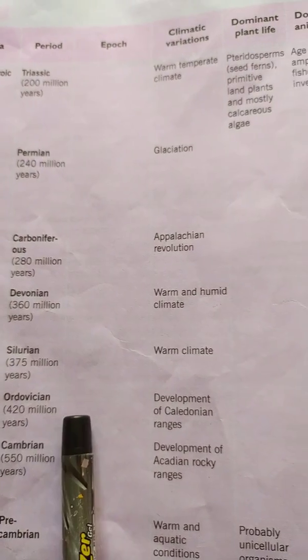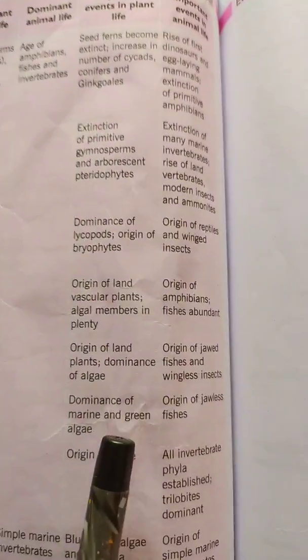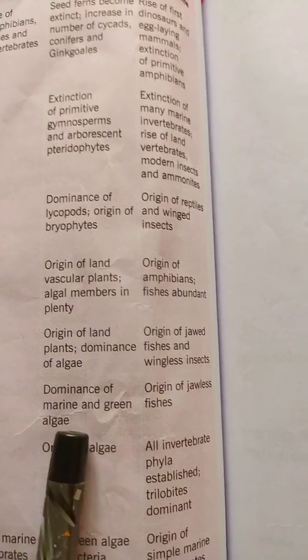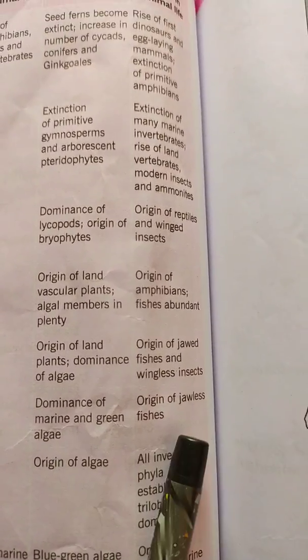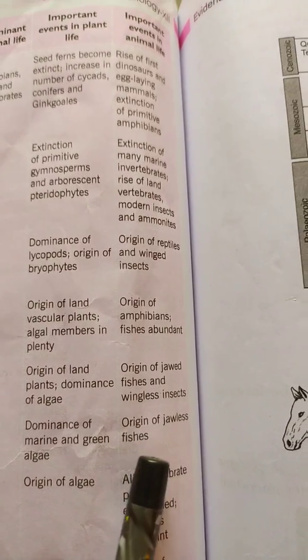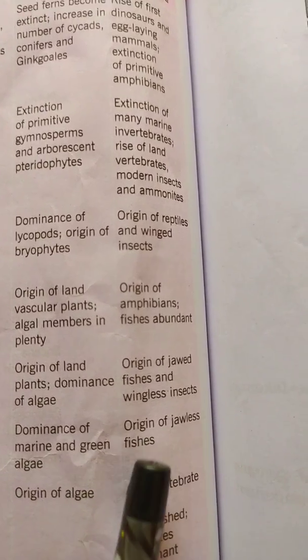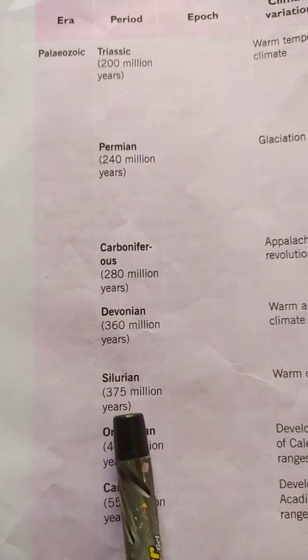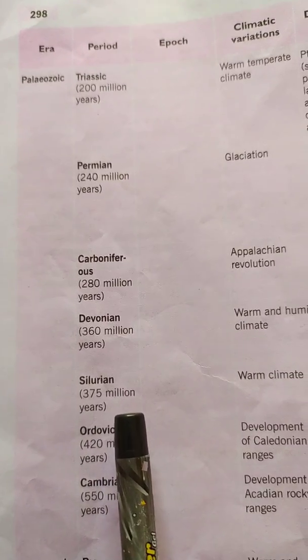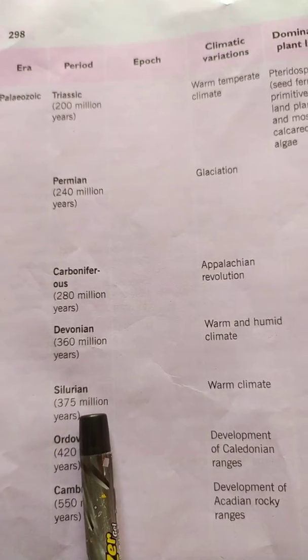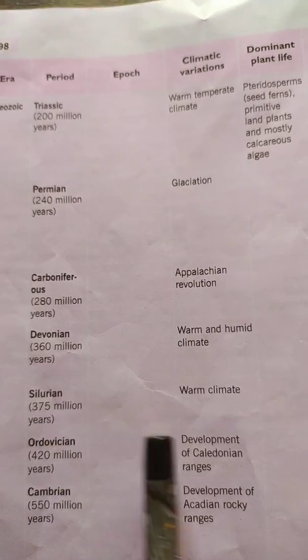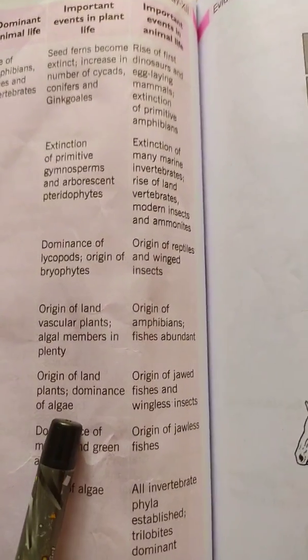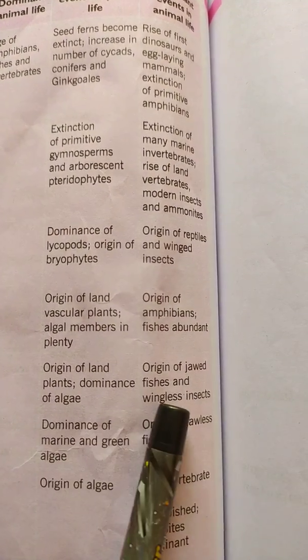In this period, there was a dominance of marine and green algae. And also, on the other hand, we see origin of jawless fishes among animals. Then we'll come to Silurian period. Silurian period shows the origin of land plants, and there were jawed fishes.